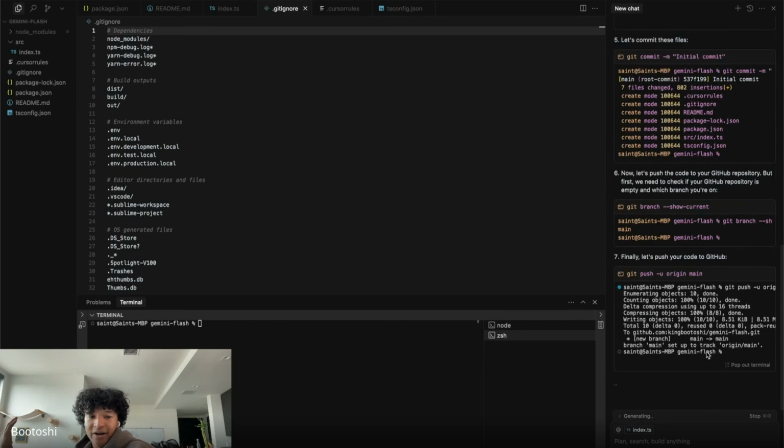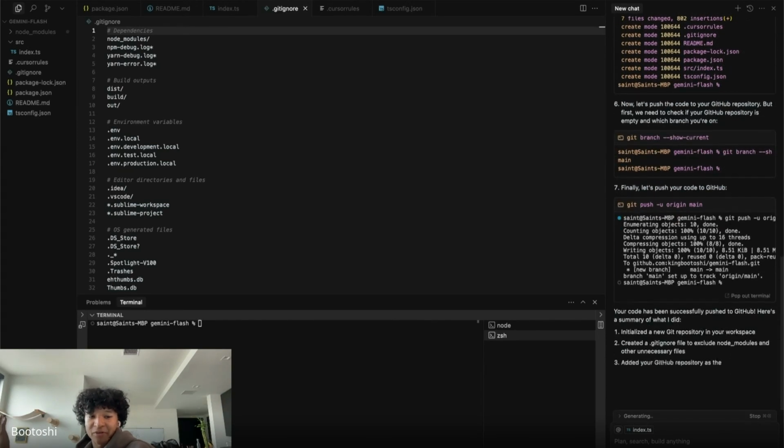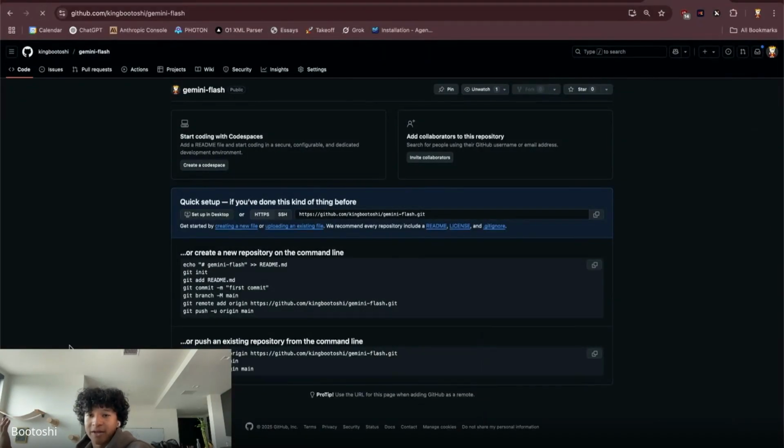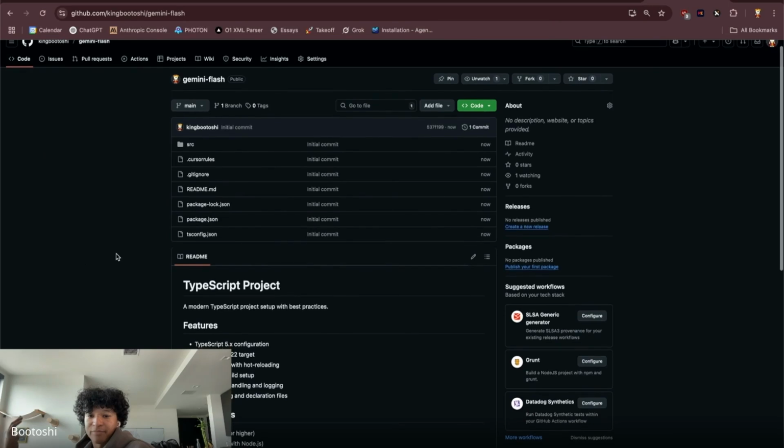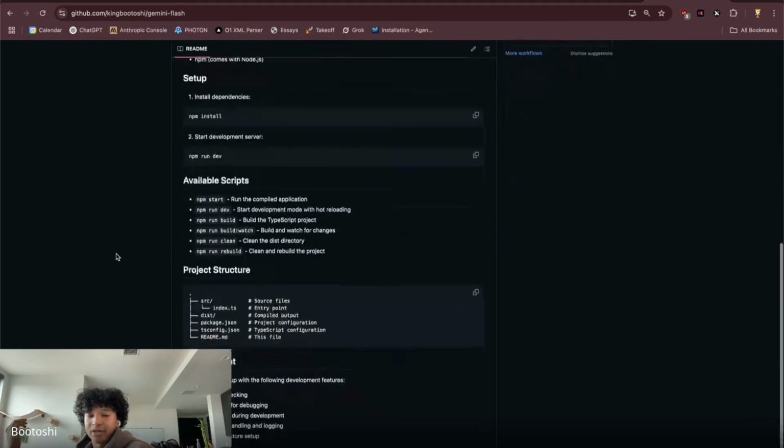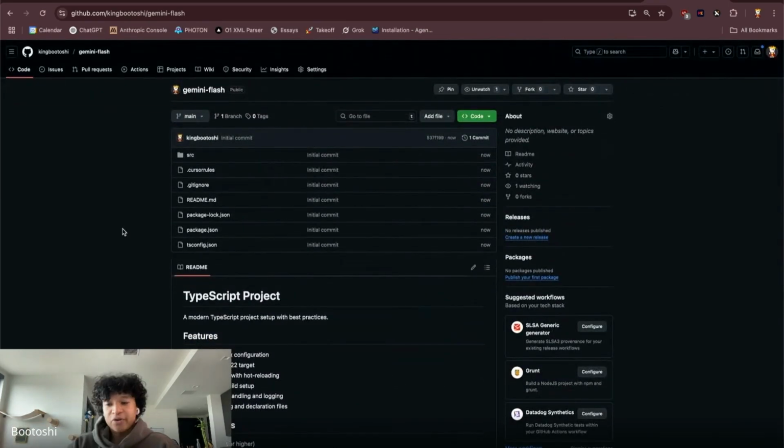So it's doing the final code, successfully pushed it to Git. Now, if I reload this code base, then it pushed my initial basic TypeScript project to GitHub. So this is cool. You could think of this as checkpoints and save points. So now we can start really getting into messing with our code and breaking our code, and we don't have to worry about anything because we saved it.